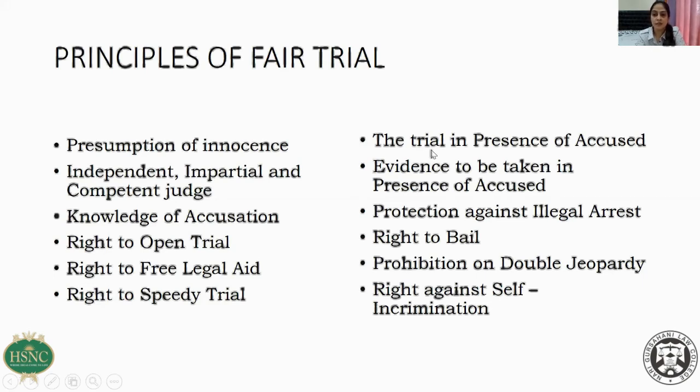Then trial in presence of the accused. Yes, this is another important point. Every time a prosecution witness comes, say prosecution witness 1 is over, prosecution witness 2 has come in the court, and he is going to depose on that day. His chief is going to be conducted, but unfortunately the accused is in custody and he is not brought from custody.